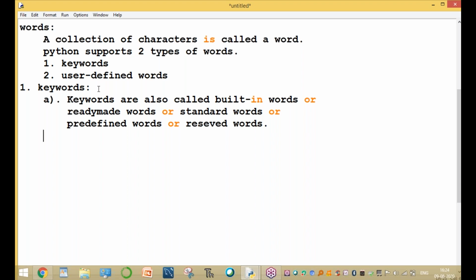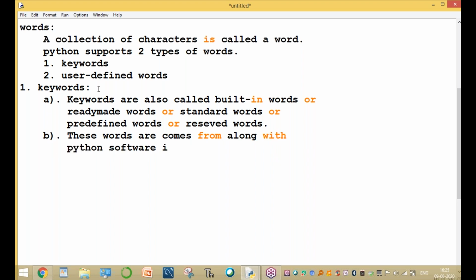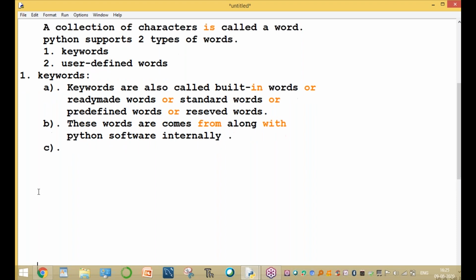These words come along with the Python software internally, implicitly. The number of keywords varies from language to language.